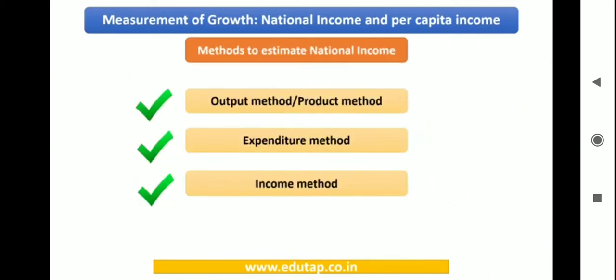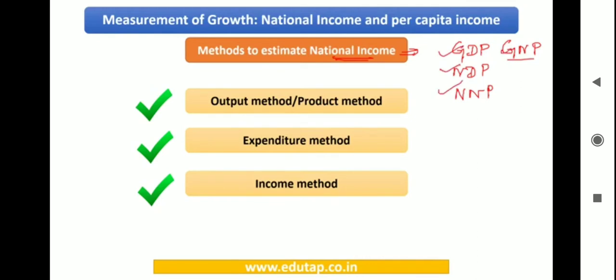Okay, friends, so now we have come to yet another section of our particular chapter, that is methods to estimate national income. So let us just quickly revise and relate. So we have seen that there are 4 indicators that are used to measure the capacity of goods being produced and services being offered in a country. Those indicators are GDP, NDP, NNP and GNP.